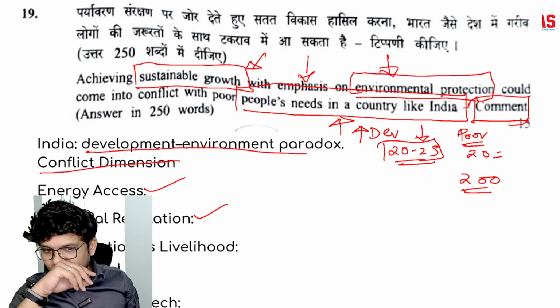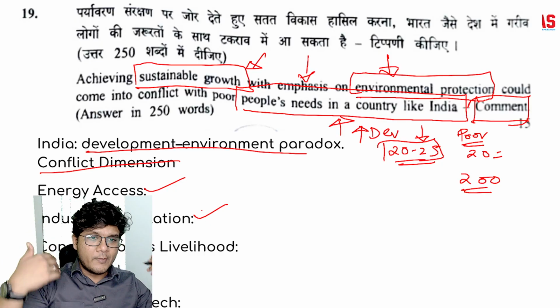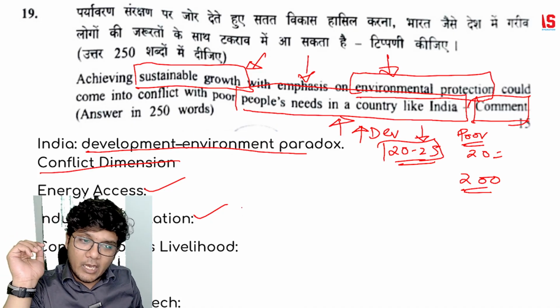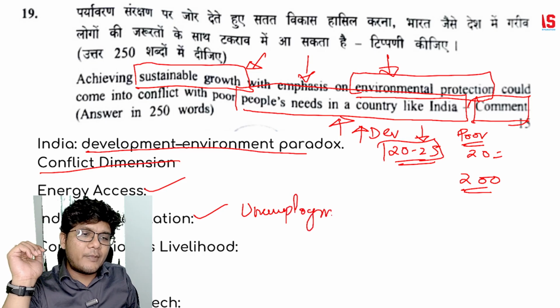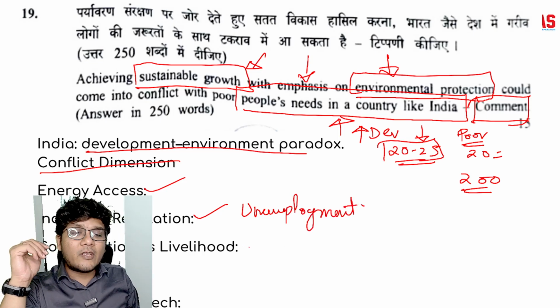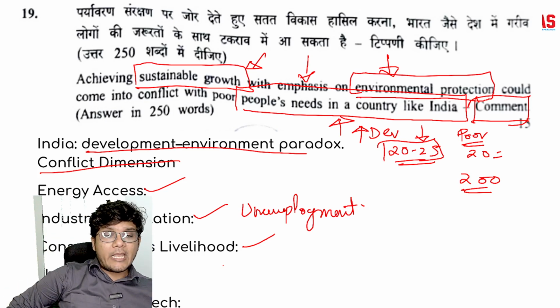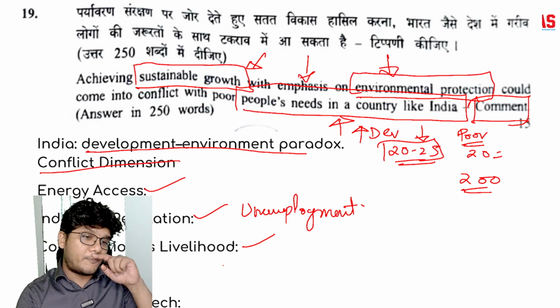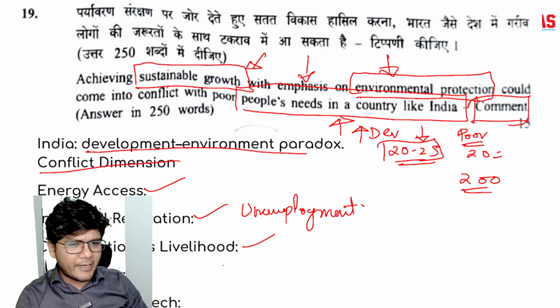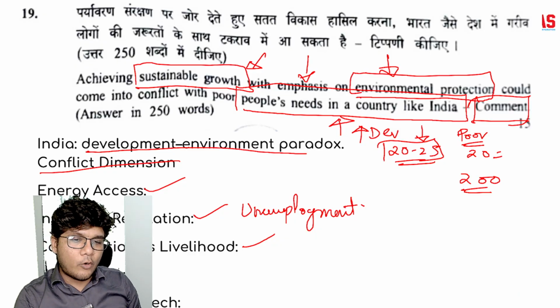Then industrial regulation. If too much environmental regulation is put forward, small industries will be out of business, as a result of which employment will be gone. So it will lead to unemployment, again harming the poor laborers. Conservation versus livelihood. When you talk about conservation, but the tribal people, for example, poor people who live in the forest and rely on the minor forest produce, if they are not able to pluck it, save it and sell it off, then their livelihood will be in danger. So you are going to talk about that as well.